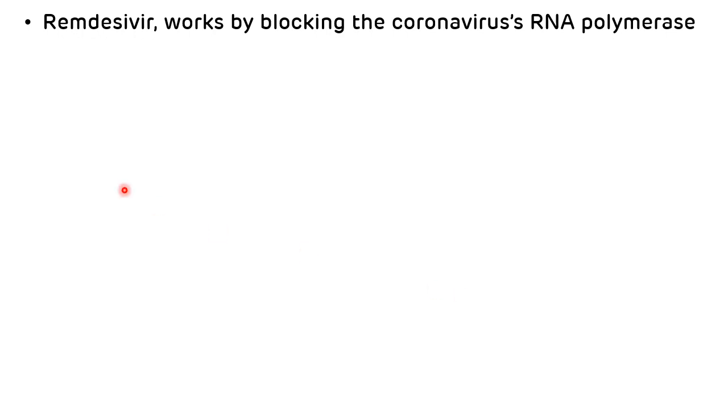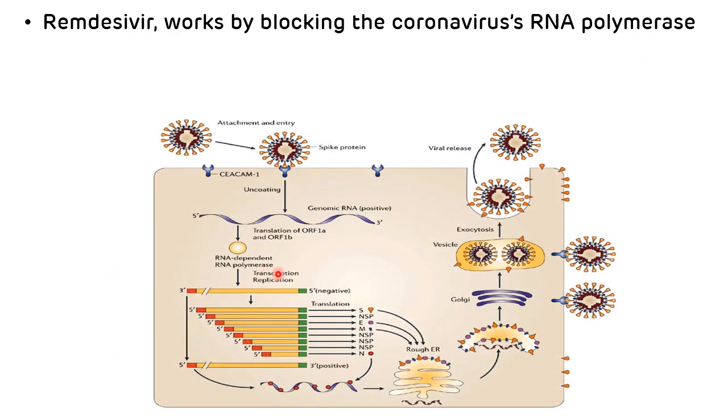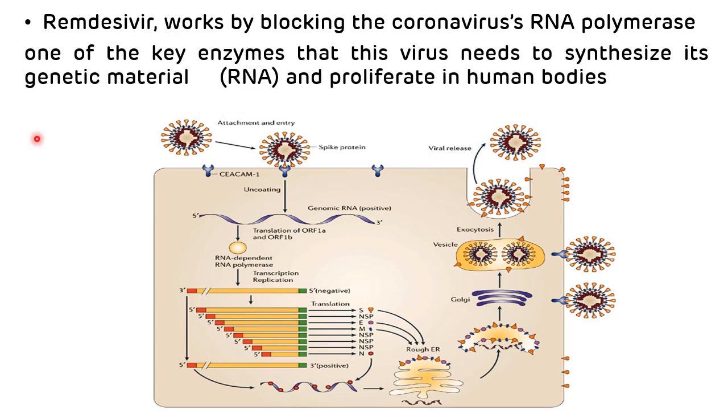Remdesivir works by blocking the coronavirus's RNA polymerase enzyme. This RNA polymerase enzyme is the key enzyme required by the virus to synthesize its genetic material, which is RNA, and it is also required for its proliferation in the human body. So remdesivir works by blocking this RNA-dependent RNA polymerase enzyme.